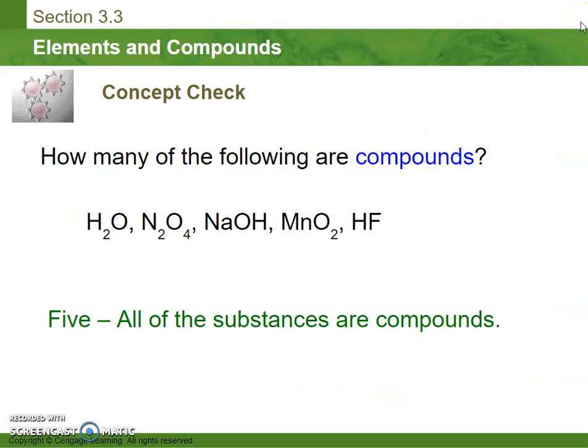So all of these substances on the screen are compounds. They are made up of at least two different types of elements. Water, hydrogen and oxygen. Nitrogen and oxygen. Sodium, oxygen, and hydrogen. Manganese and oxygen. And hydrogen and fluorine. All of these are compounds, okay? They combine in specific ways to make these molecules.